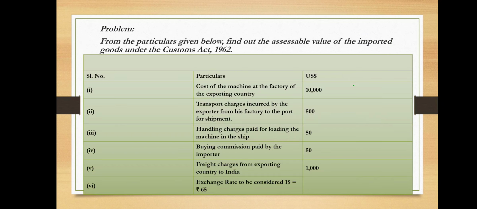What are the details given here? From the particulars given below, we need to find the assessable value of imported goods under the Customs Act 1962.